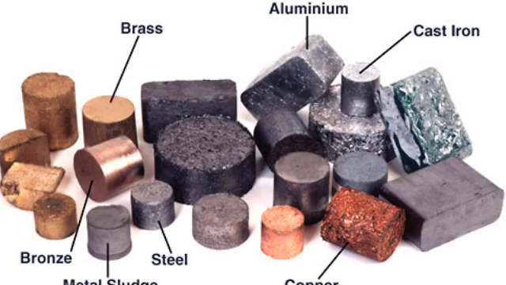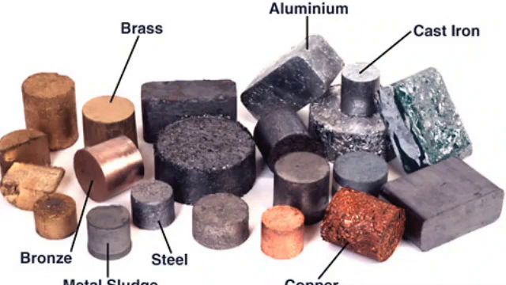Thermal conductivity. Metals are good conductors of heat. Due to this property, metals are used for making utensils for cooking food. Electrical conductivity. Metals are good conductors of electricity. It is due to this property that copper is used to make electric wires.